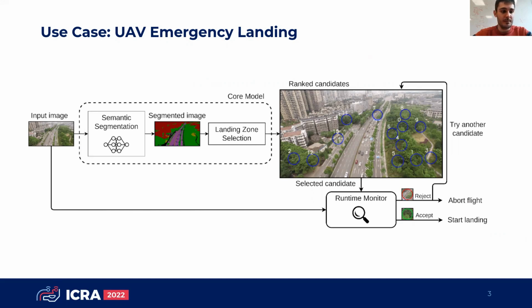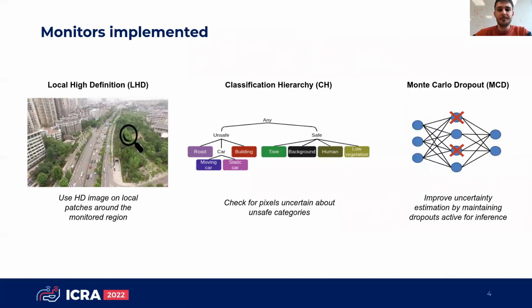The three monitors that we implemented: the first one is called local high definition, which is basically increasing the definition of the image locally around the landing zone that we selected and reprocessing the image to get a better estimate of the categories that are in it. The second one is called classification hierarchy, and it's basically a smart way to handle uncertainty about the classes. And finally, Monte Carlo dropout is a better way to estimate this uncertainty.